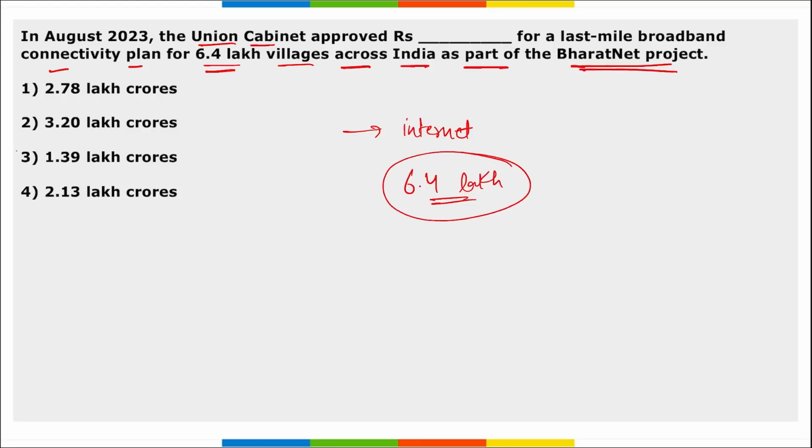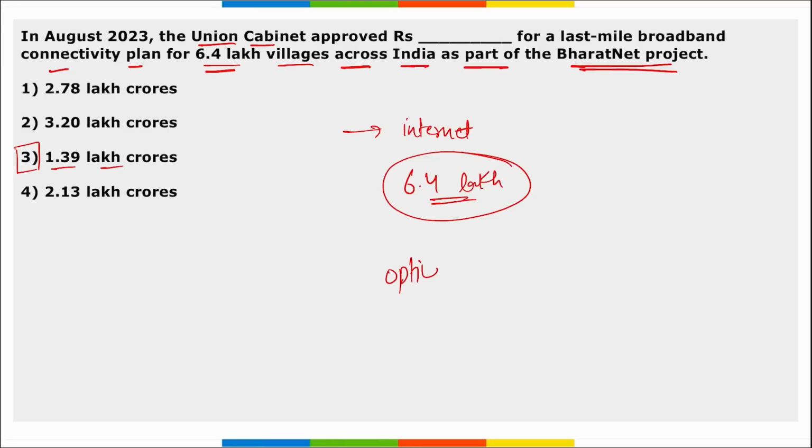What is the amount of money that was approved by the Union Cabinet for the same? It is 1.39 lakh crore rupees that were approved for the same, to provide broadband connectivity for 6.47 lakh villages across India as a part of the BharatNet project. This will be a change in execution strategy and the main focus is on providing optical fiber based connection.